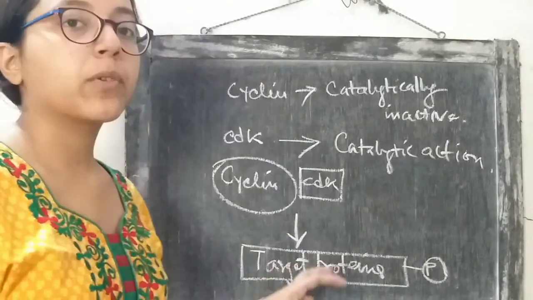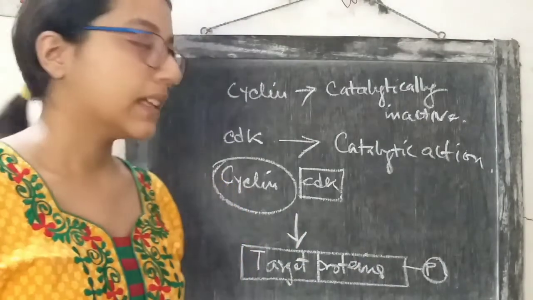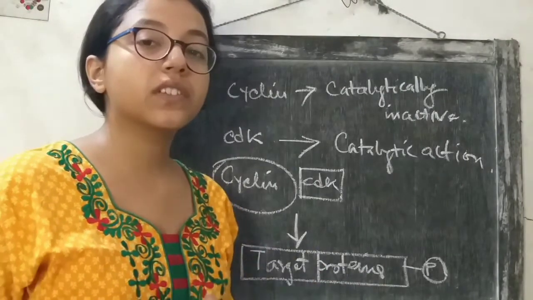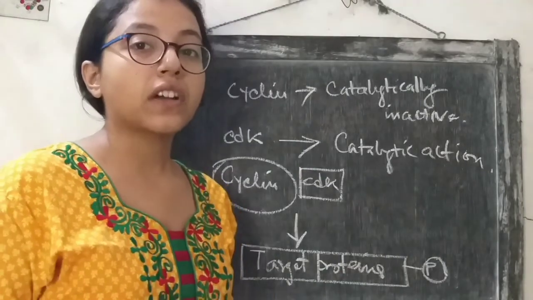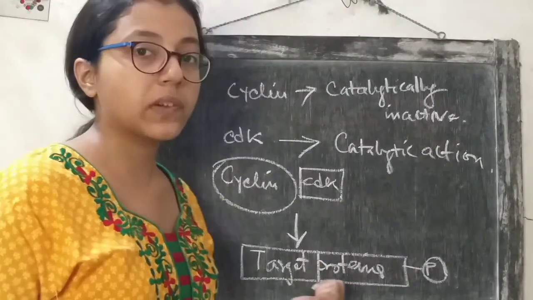And these target proteins have their function during any one of the phases of the cell cycle. That means this target protein may get activated during the S phase or the G1 phase or G2 phase or M phase, during which the function is needed. So only in that particular phase, these target proteins will be activated.